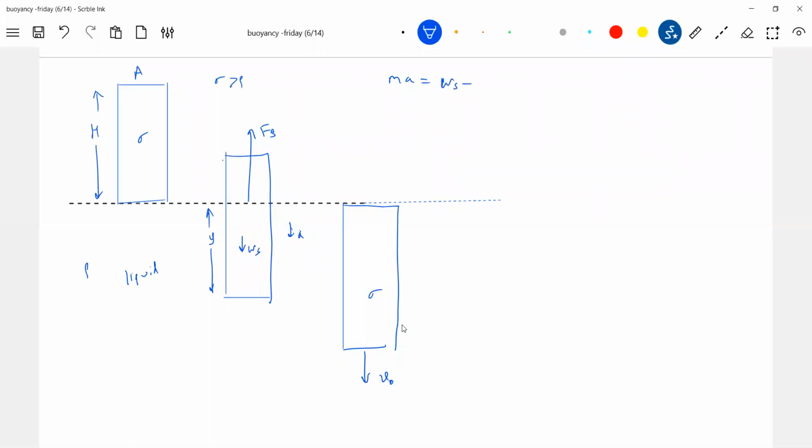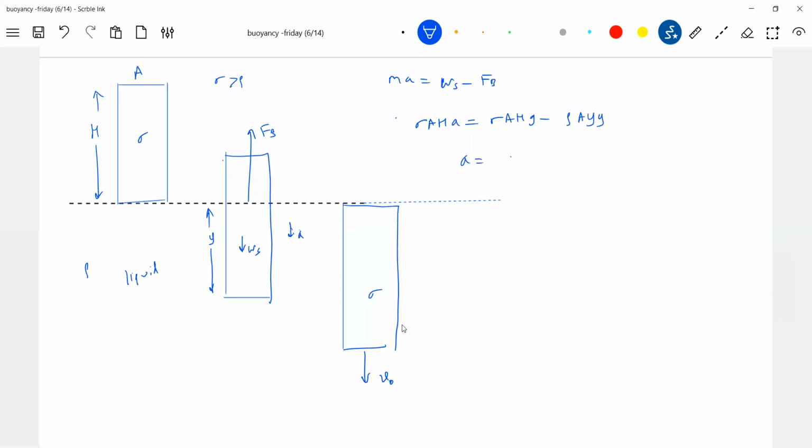Ma is equal to Ws minus Fb. What is M? M should be equal to sigma AH into A. What is the weight of the solid? Sigma AHG. What is the buoyant force? Rho AY into G. So what is the expression for acceleration?